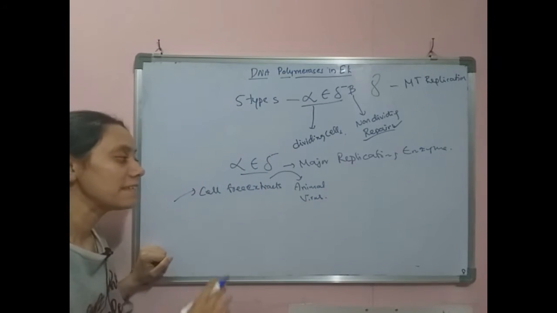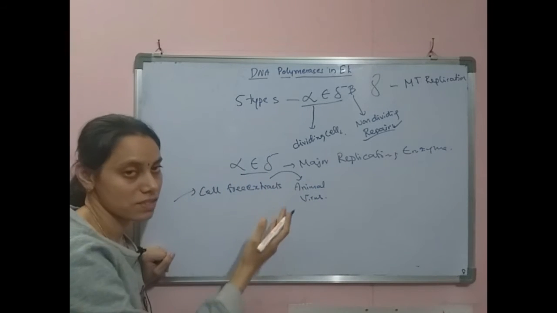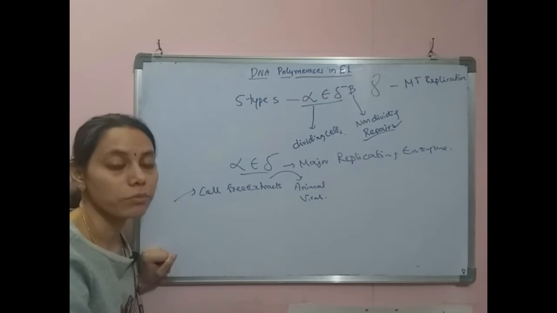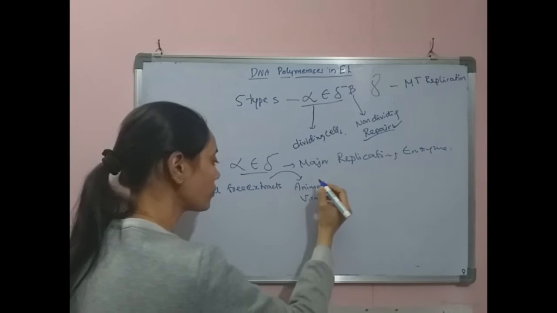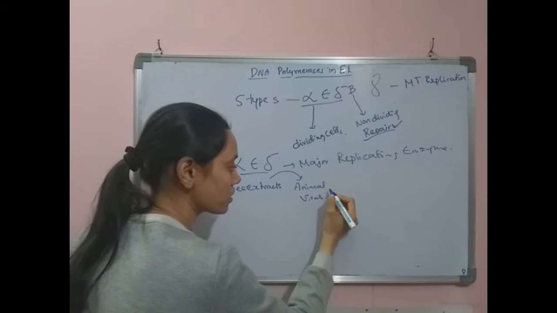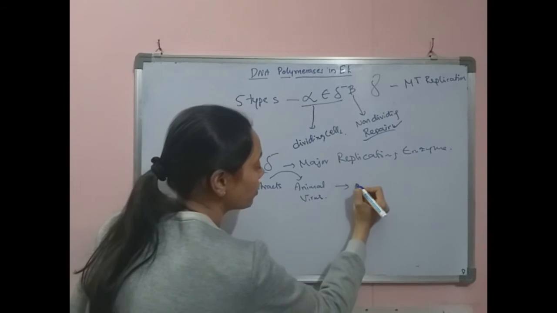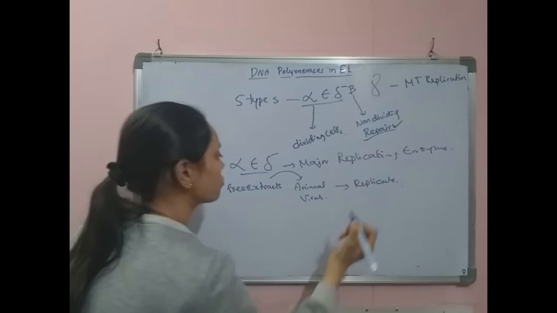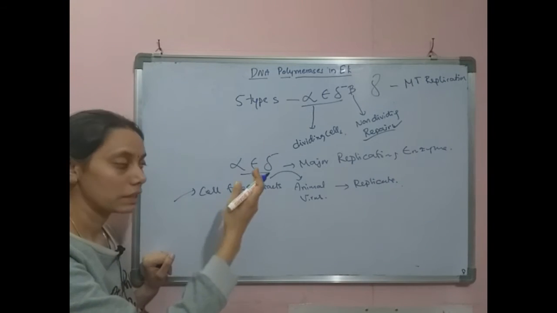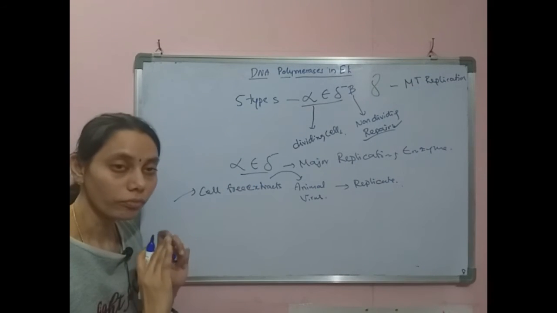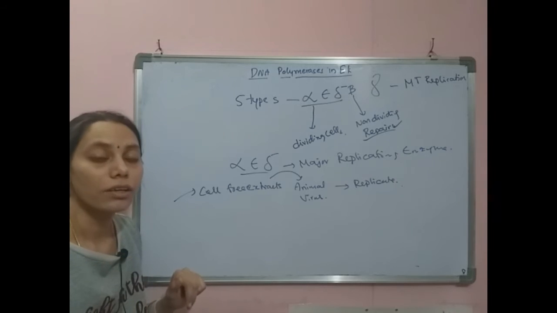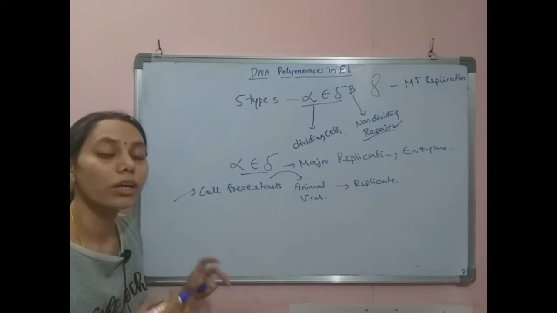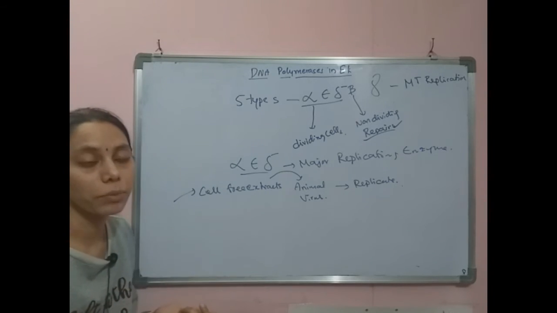These cell-free extracts, added onto the animal virus, allow the viral DNA to replicate. So they used three different components and understood which are majorly involved in the replication.